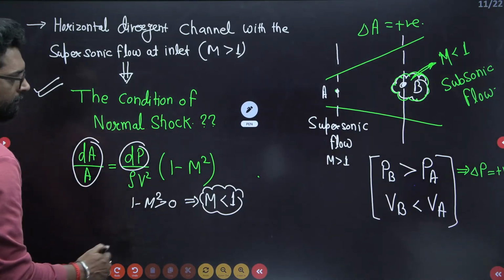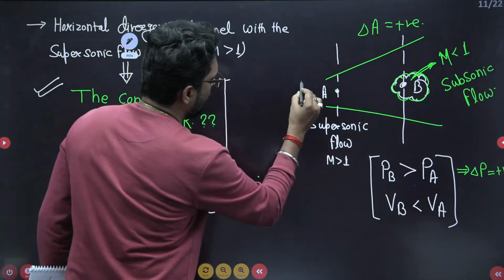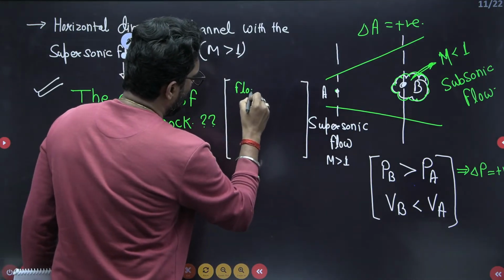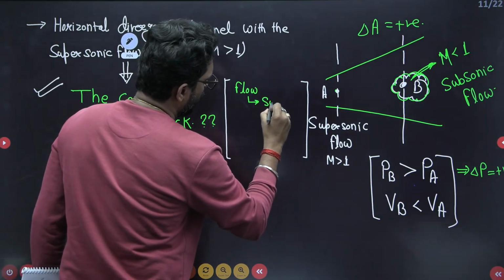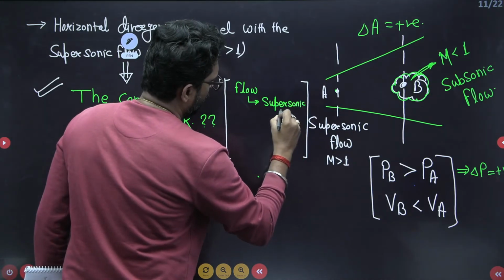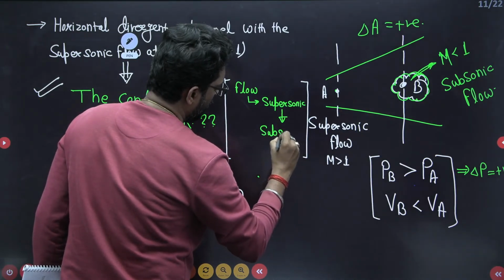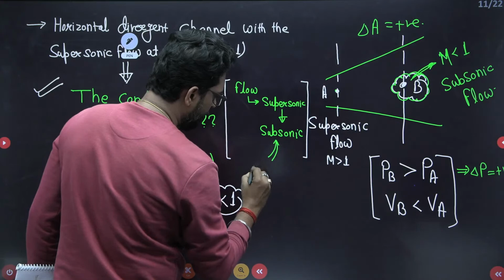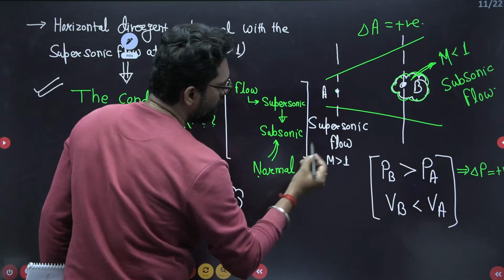So hence, what is the note point? The note point is that flow from supersonic to subsonic, that is the condition for the normal shock.